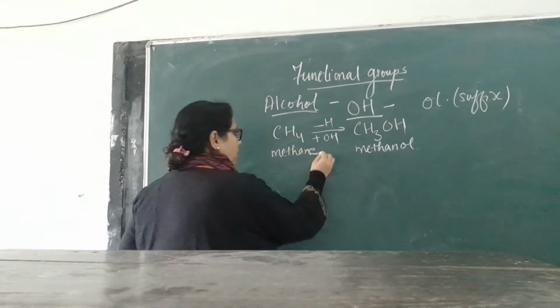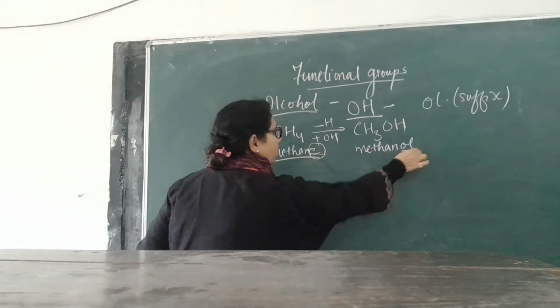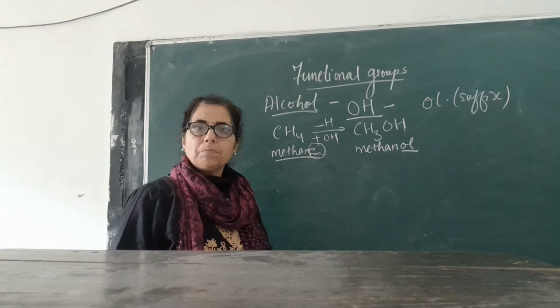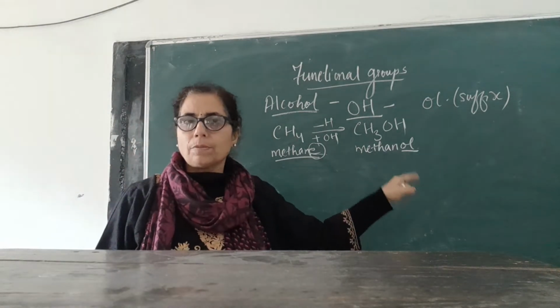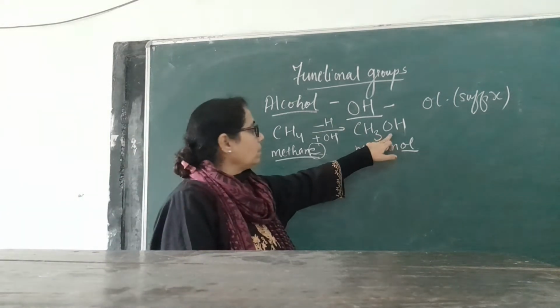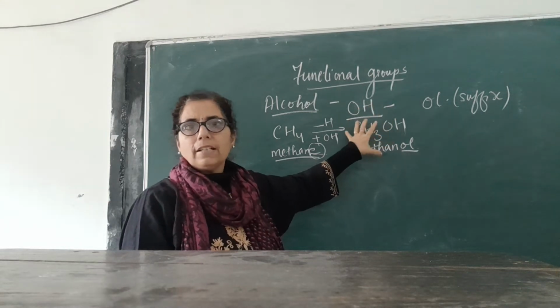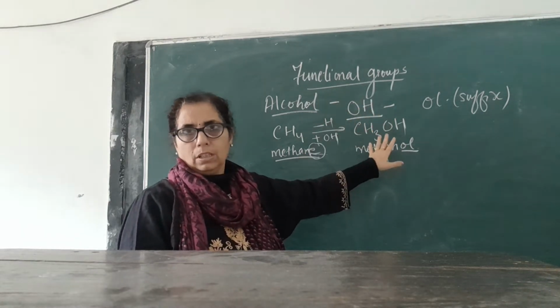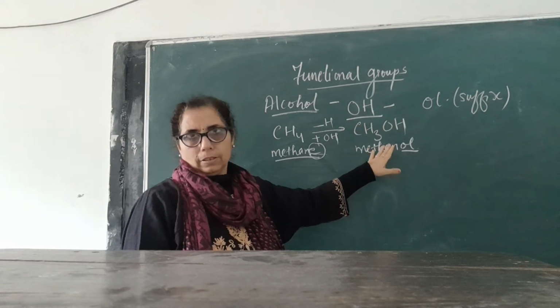From methane, E has been replaced by "ol", and a new compound, methanol, is obtained. The whole compound will now obey the property of this alcohol.